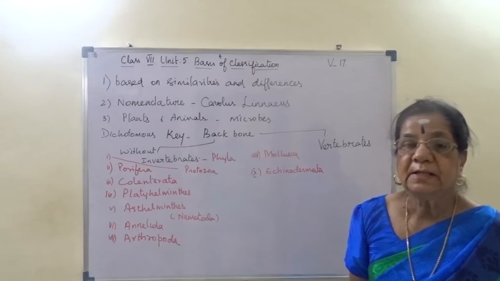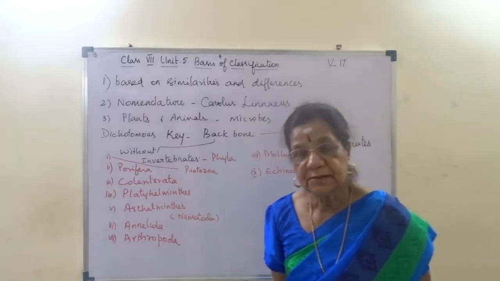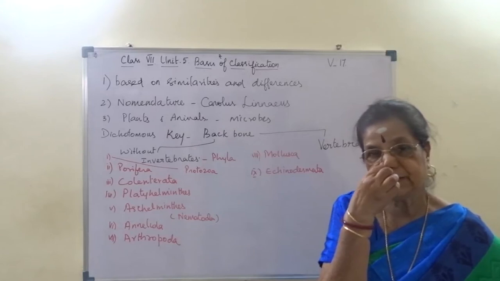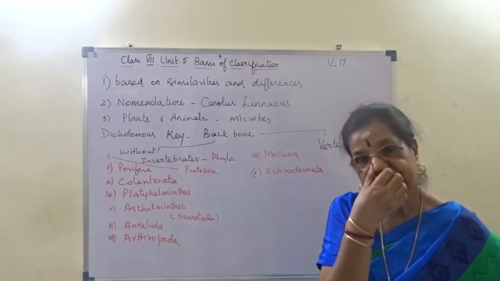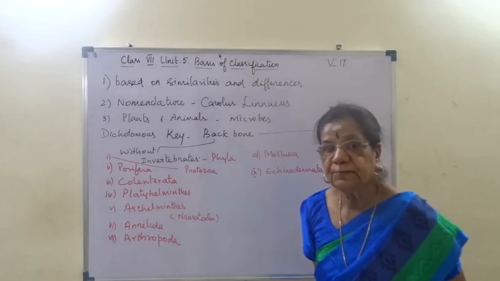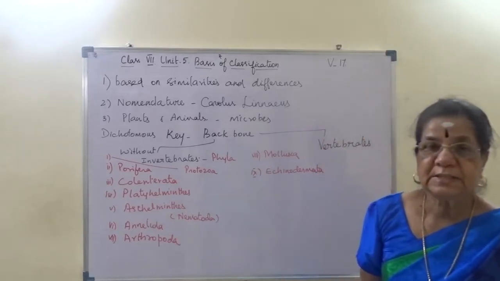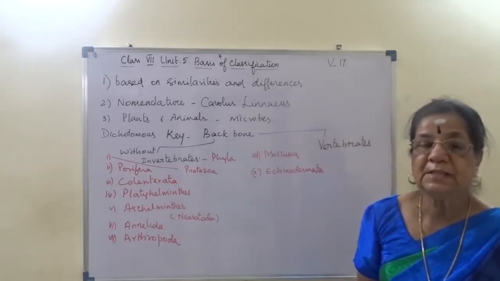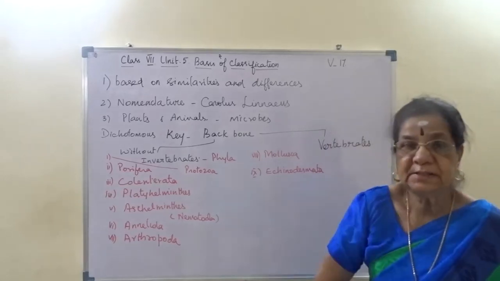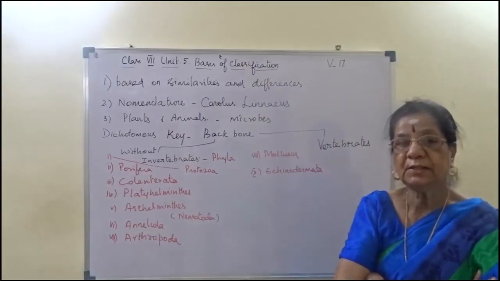It is called nephridium, and it is having a closed circulatory system, and most of the annelids are hermaphrodite, where both the sex organs are present in the same animal. And here the excretory organ is called nephridium.